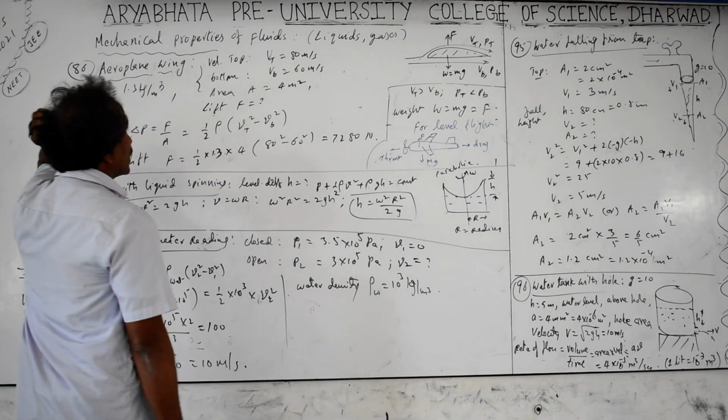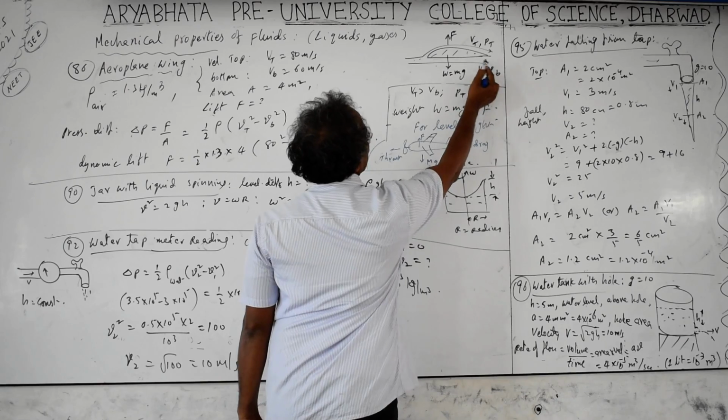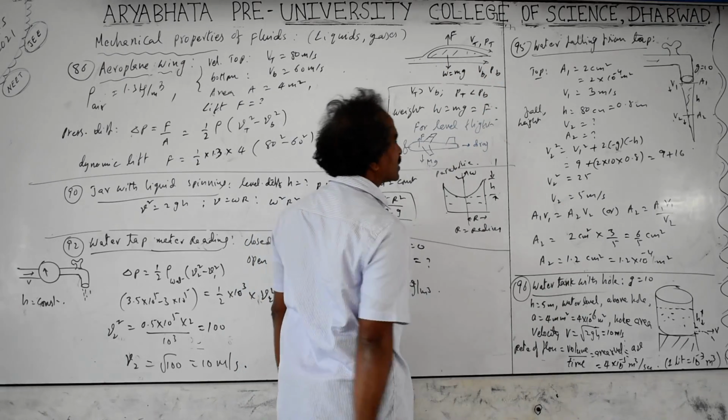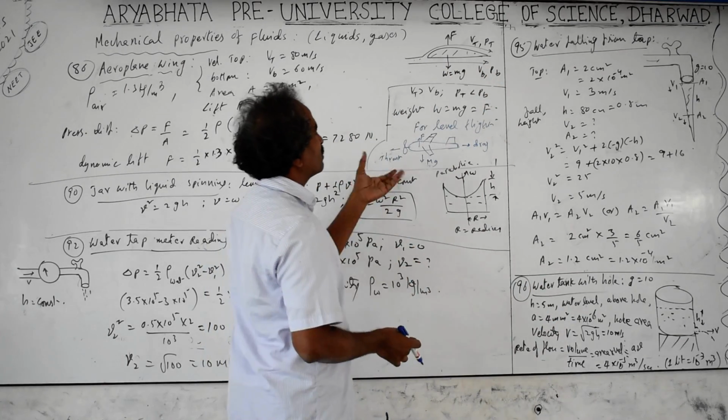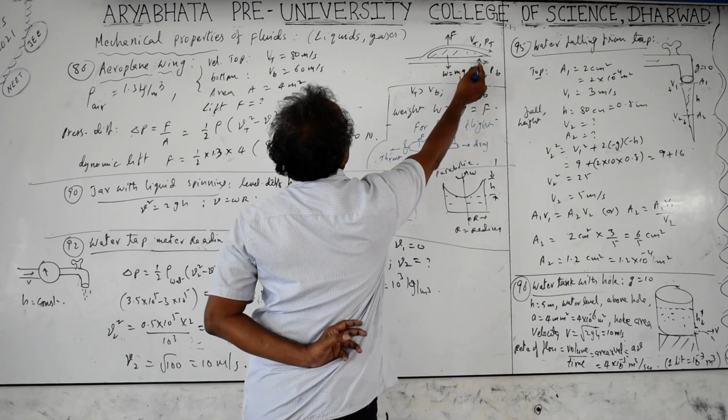That we are going to use for the aeroplane wing. The aeroplane wing has a convex, or curved, surface at the top and is flat at the bottom, and the aeroplane is just a horizontal hollow pipe, inside which people will be sitting, and it is fixed with the wings. The wing cross section should look like this, curved on the top and flat at the bottom.